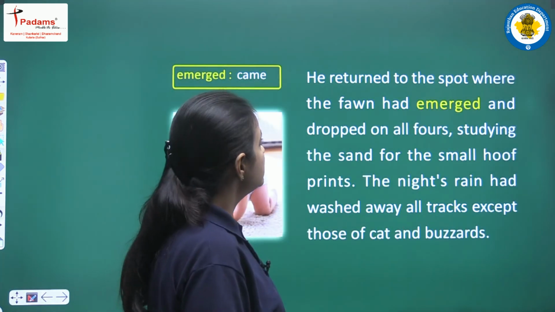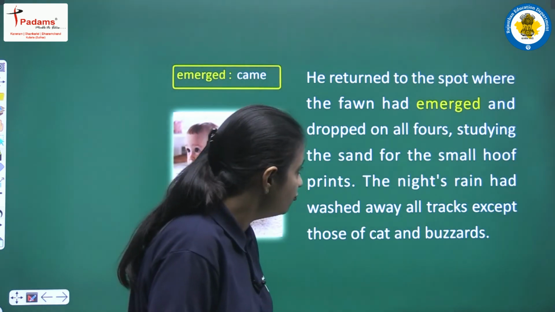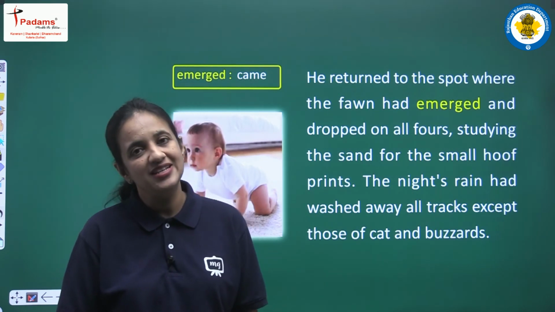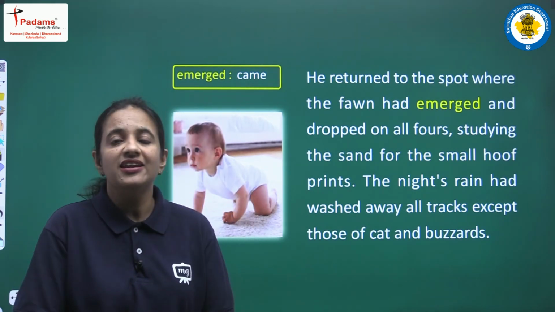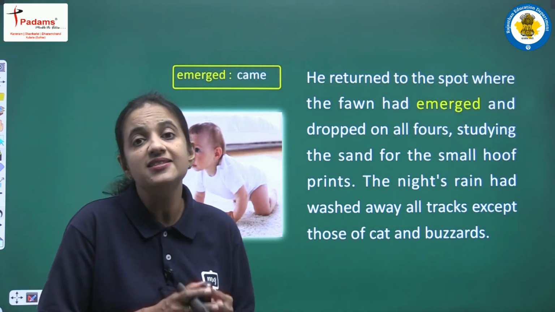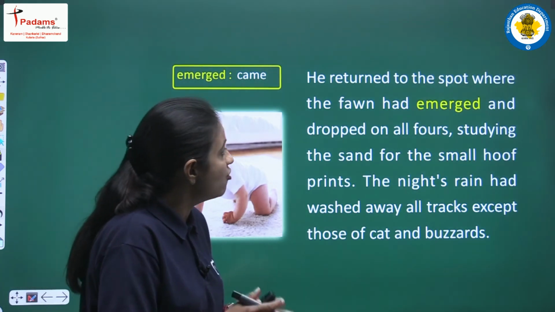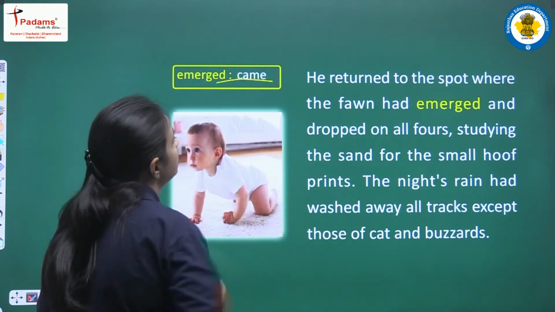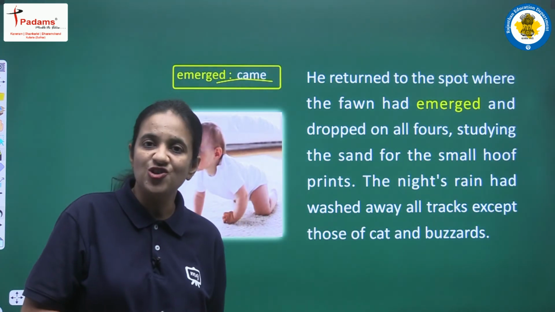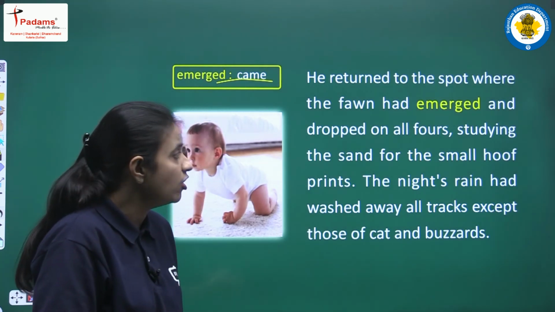He returned to the spot where the fawn had emerged and dropped on all fours, studying the sand for the small hoof prints. So Geordie, still he is very much desperate, and he is actually trying very hard to find the fawn, to trace any sign of the fawn. So now finally he returned to the spot where the fawn had emerged. Emerged means came. So where the fawn first came. So finally Geordie returned to that place again, and then now he dropped on all fours.